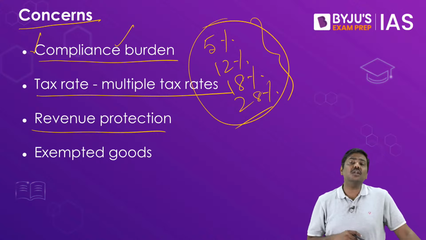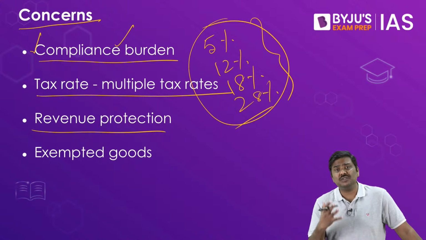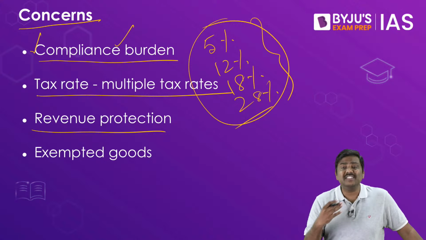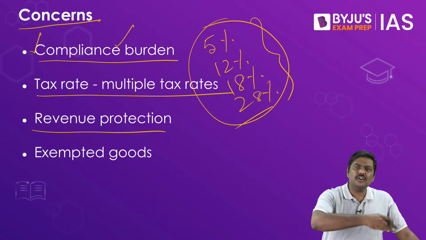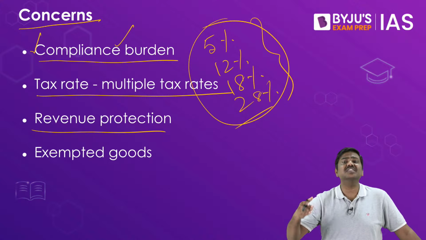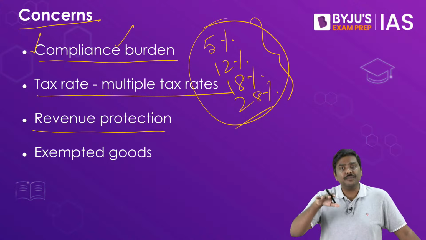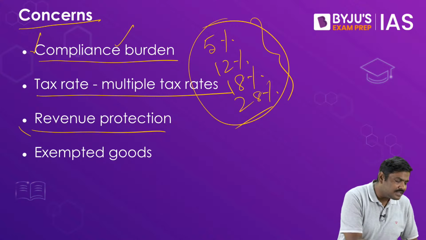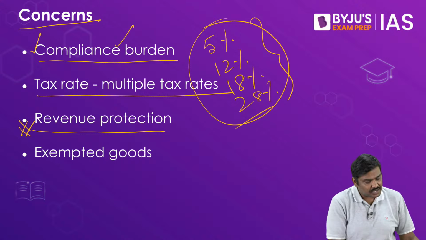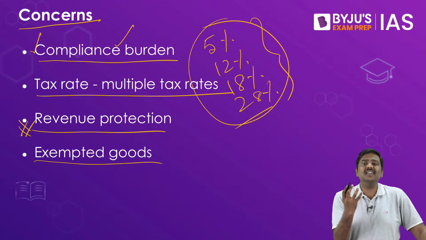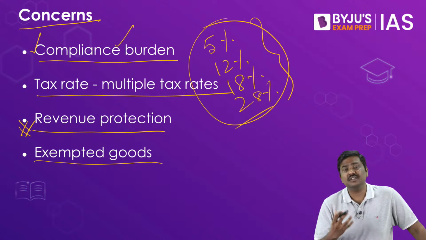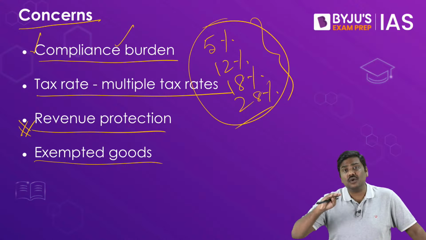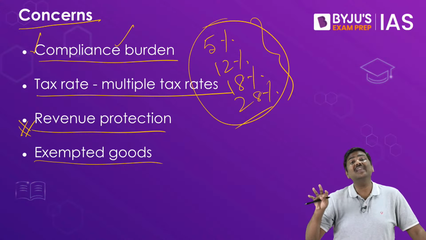Third, there is a lot of concern regarding the state governments with respect to revenues, because it was expected that GST would get stabilized by now, but because of the pandemic, slowdown, recession, etc., the revenues for the states are a concern even today, right? So that is also a concern regarding the revenue protection of the states. And finally, there is a list of exempted goods and services which have to be brought under GST so that we will be able to achieve the concept of one nation, one indirect tax.